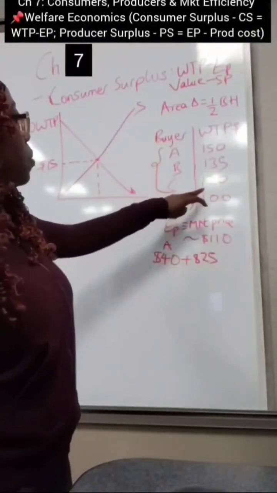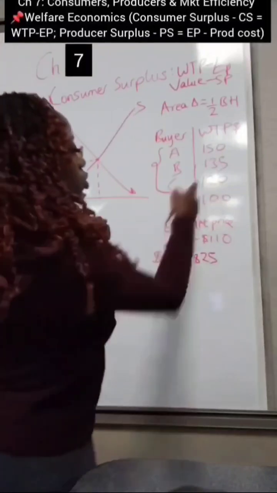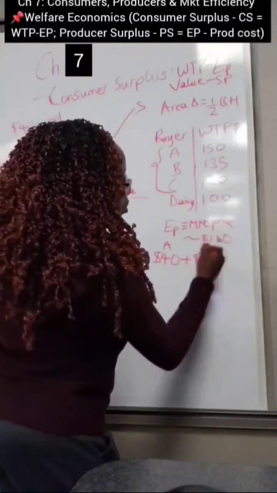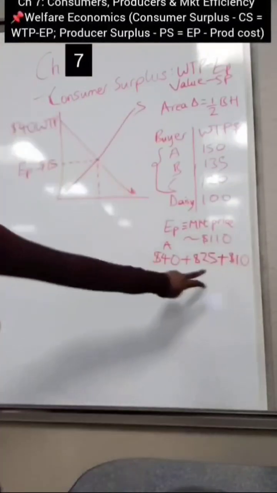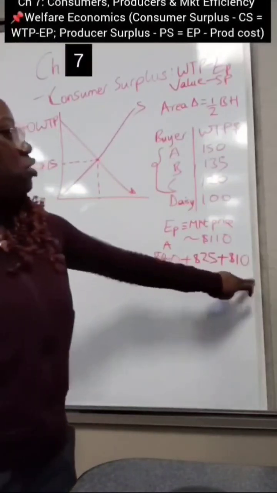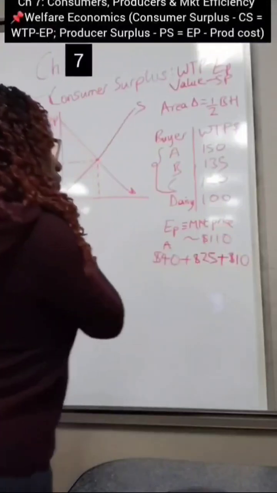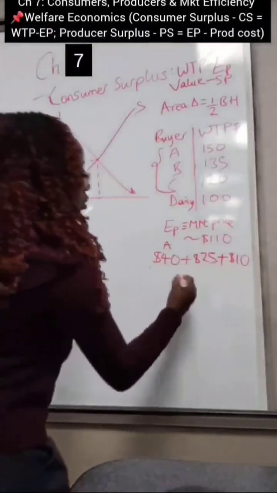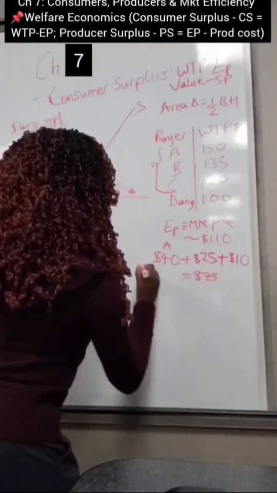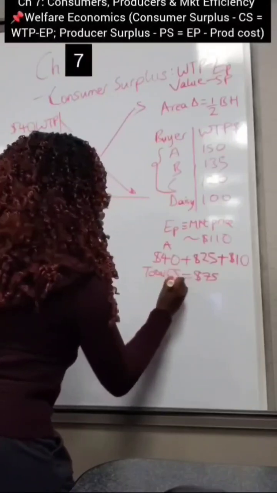How about buyer C? Buyer C is willing to pay as much as $120, so she's able to save $10 because the market price is only $110, right? So now the addition of all of this is going to give you the total consumer surplus in this market, right? So $40 plus $25, that's $65, plus $10, that gives you $75, right? Which is your total consumer surplus, okay?